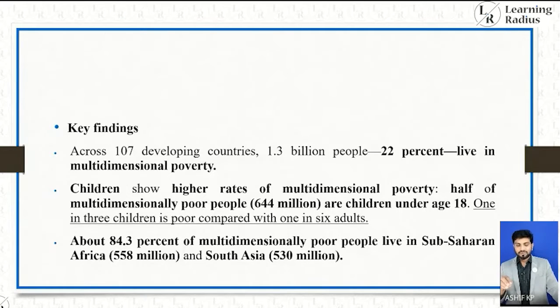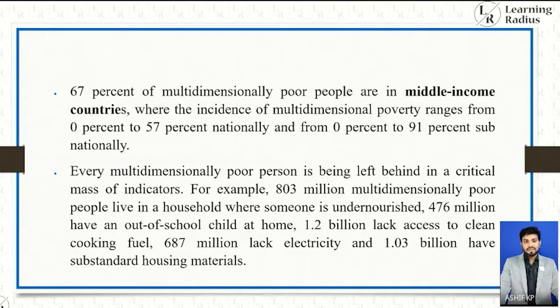About 84.3% of multidimensionally poor people live in sub-Saharan Africa, that is around 558 million, and South Asia 530 million. 67% of multidimensionally poor people are in middle income countries, where incidence of multidimensional poverty ranges from 0% to 57% nationally and from 0% to 91% subnationally.